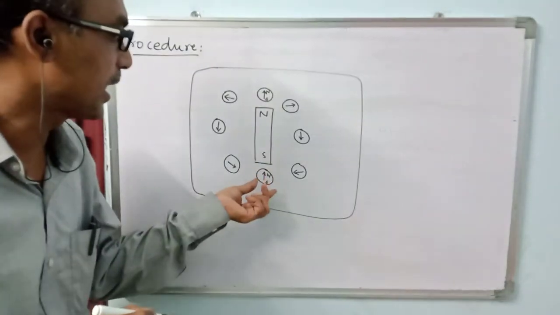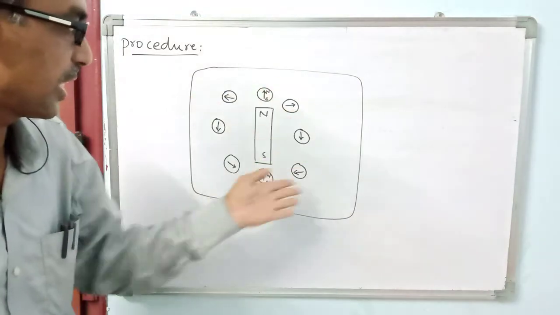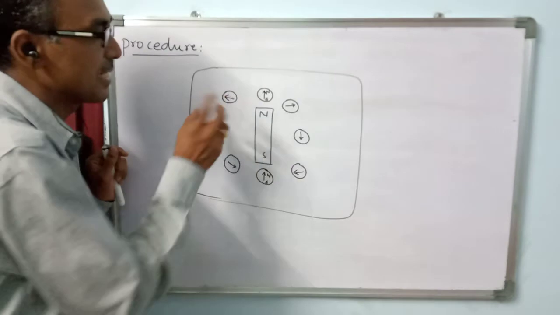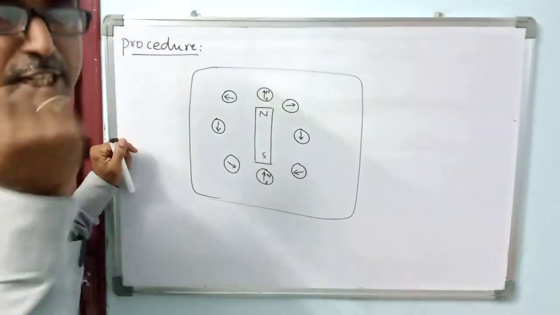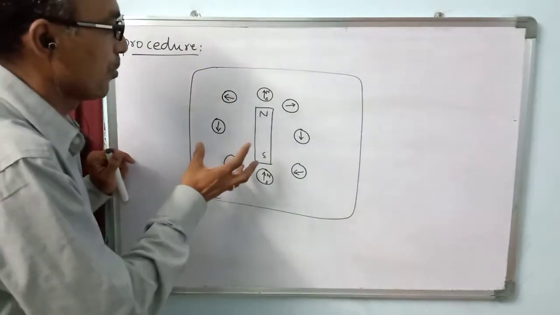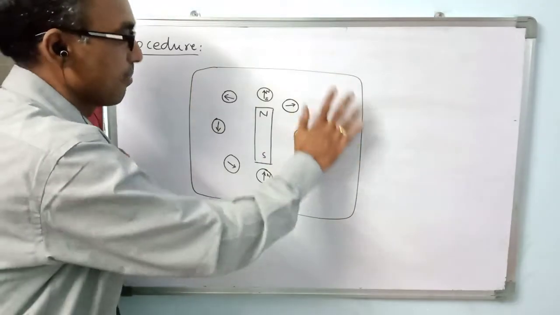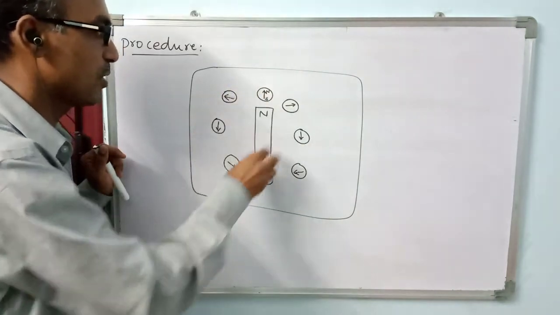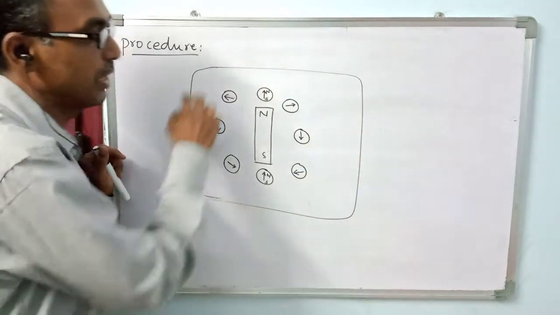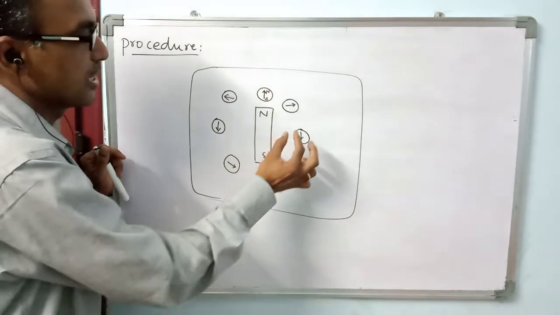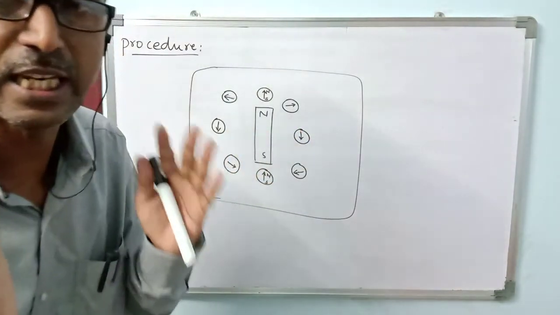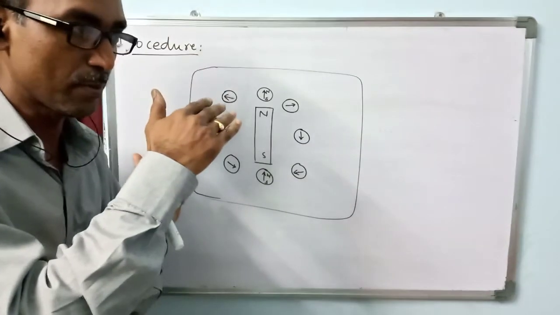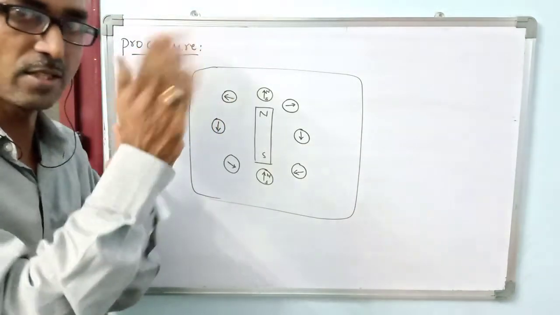Whenever a magnetic compass is brought near a bar magnet, we find some deflection in the magnetic needle. So obviously this is the magnetic field. The region, the space around this magnet is called magnetic field. In this magnetic field, this magnetic needle is experiencing some force, because of which the needle is maybe going this side, this side, this side, it is deflecting.